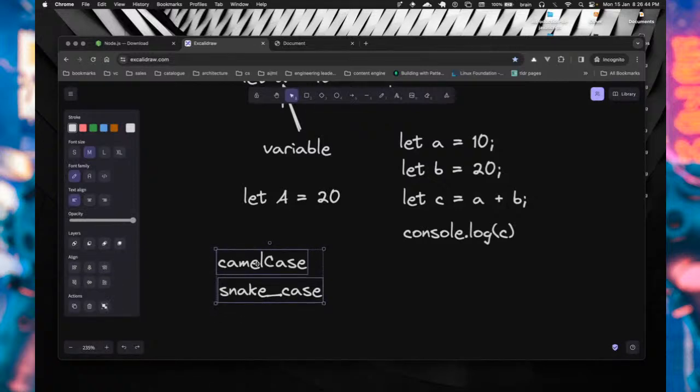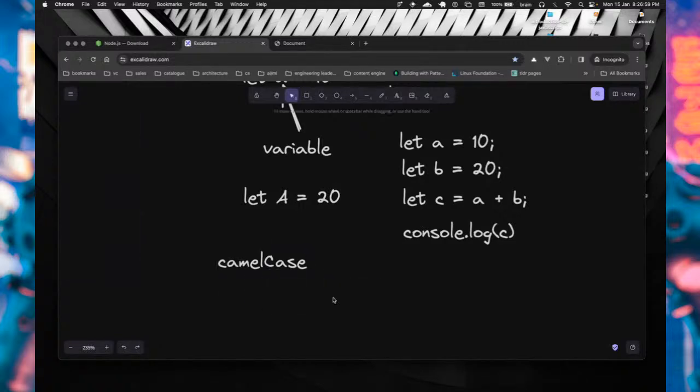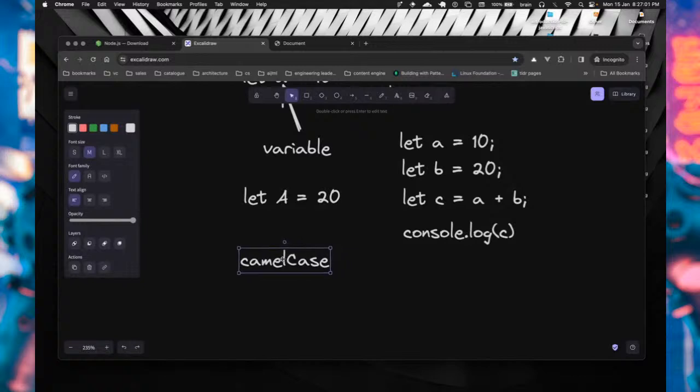Now, when you see these naming styles, I think it's good that you are able to identify them. So we have camel case and snake case. These are very popular options. I'm sure you might have heard of these before. Camel case and snake case. Now, in Python, snake case is what is recommended. In JavaScript, camel case is what is recommended.